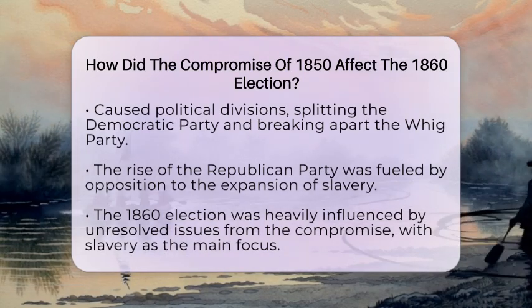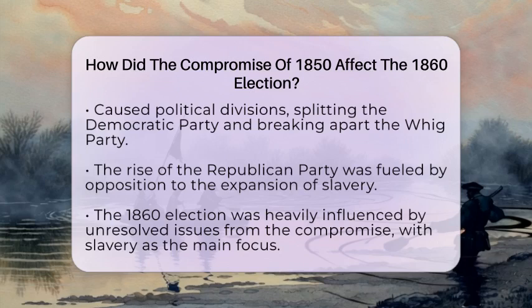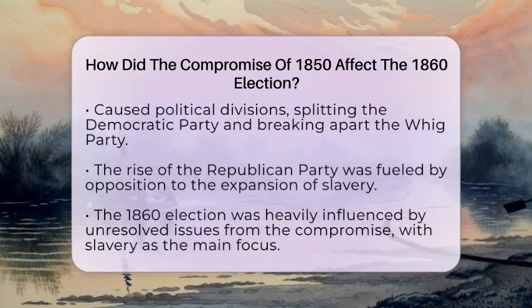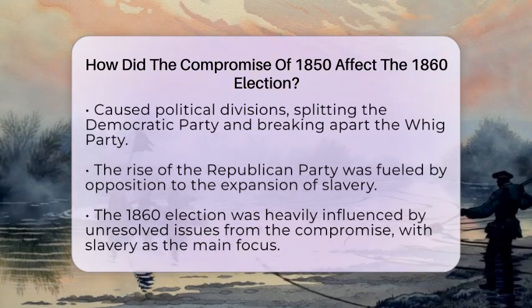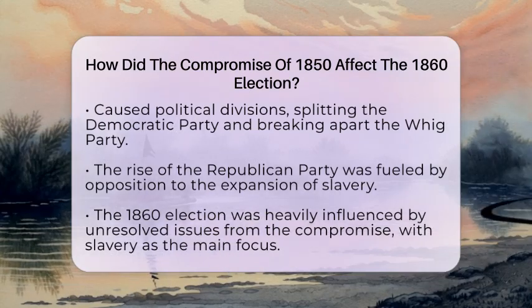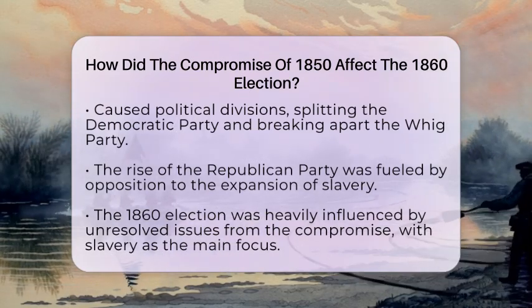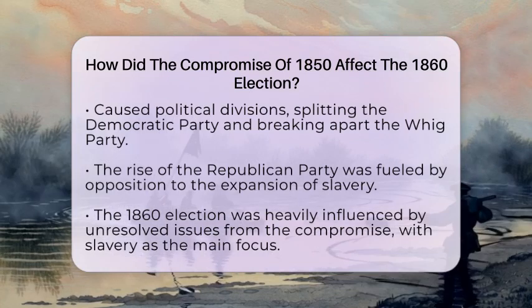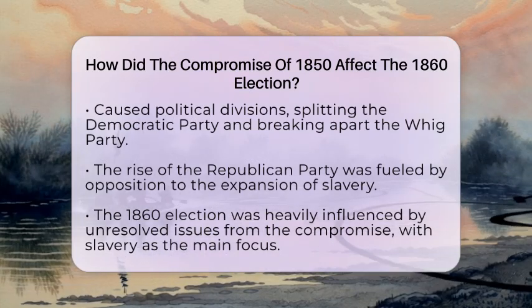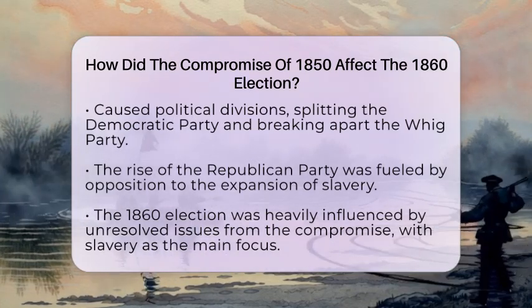By the time the 1860 election rolled around, the effects of the Compromise were clear. Slavery was the main issue. Abraham Lincoln, the Republican candidate, campaigned to stop slavery from spreading. His views were shaped by the unresolved conflicts from the Compromise and events like Bleeding Kansas.